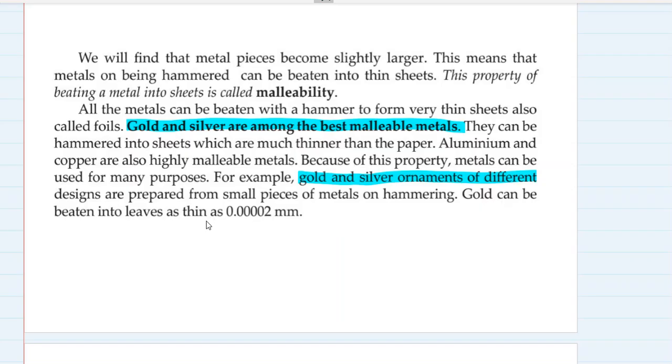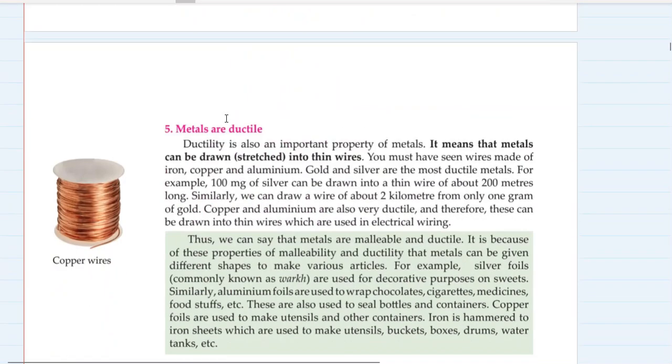You have studied about the gold leaf electroscope and Rutherford's experiment in class 8. In Rutherford's experiment, he projected small particles into the gold foil, and he found that most of the alpha particles went through it. That was Rutherford's gold foil experiment. Gold sheet can be made as thin as 0.00002 mm by beating it. So that's the best malleable metal.